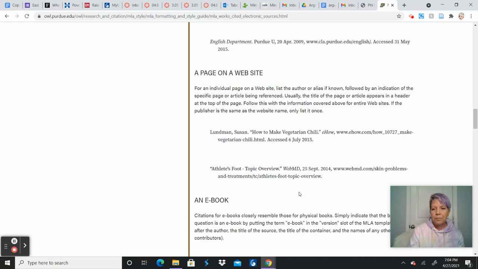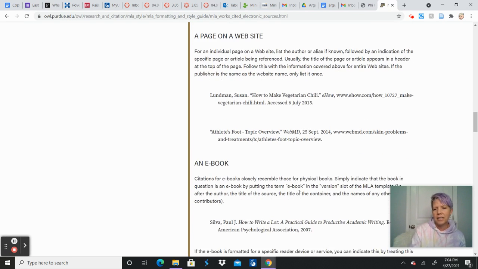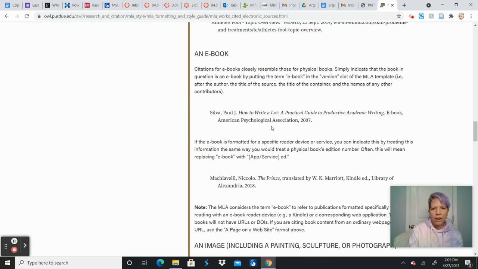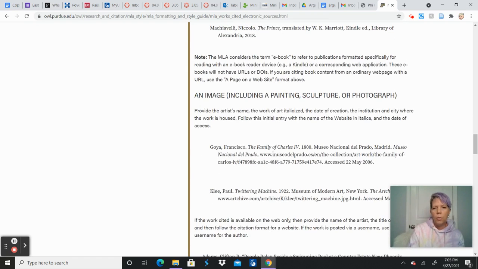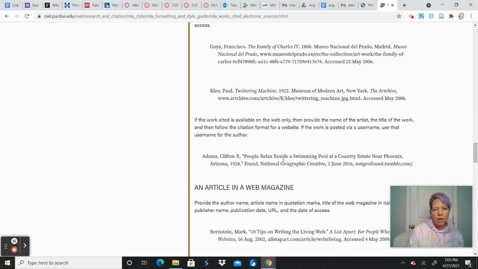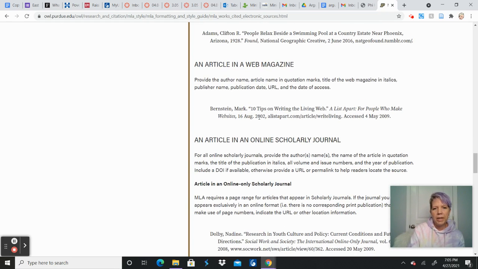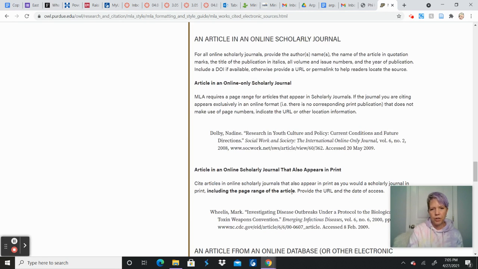Now, if you have an article that's been published on a website or a journal article from a database, that's not going to necessarily have an access date because that journal article is not going to change. So here you have examples, one for an ebook, one for an image. I'm not sure that you guys are going to use images in this argumentative paper. There's an article in a web magazine, and an article in an online scholarly journal, which is what you're going to find when you look through SIRS or through the databases that the school offers.